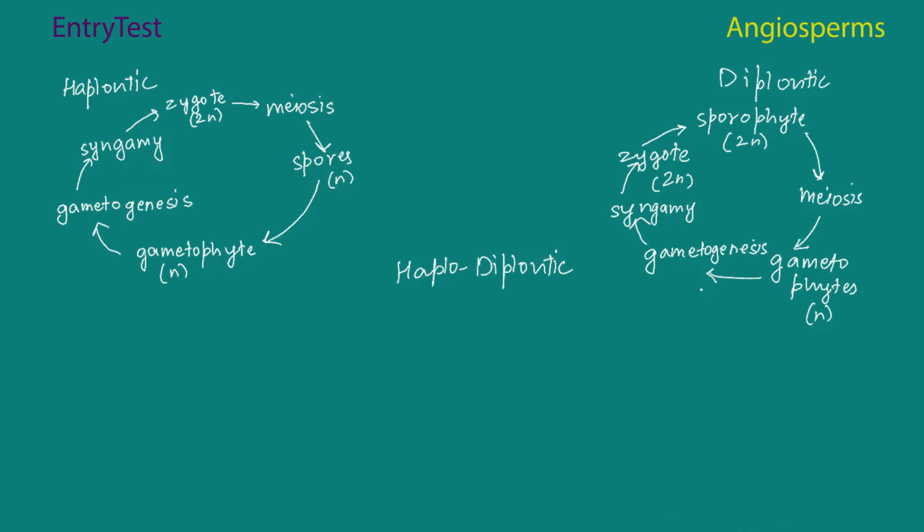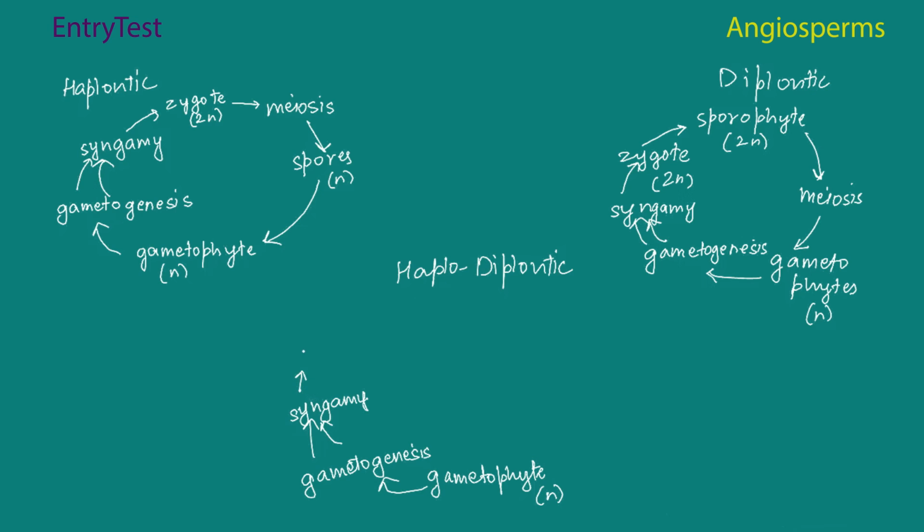The next kind is the haplodiplontic. So let's start with the gametophyte, which is N in this case. Gametophyte is right now haploid. It leads to gametogenesis. That means formation of the gametes. Then there is syngamy. So in syngamy, two different gametes meet each other. So let me put an extra arrow in all of these, wherever syngamy takes place.